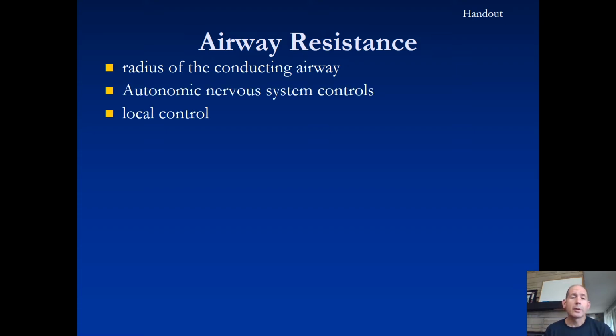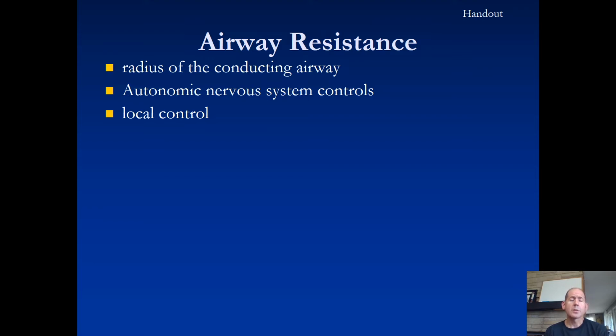This is partly under autonomic control, where the sympathetic nervous system is going to, what do you think, dilate or constrict airways? During a fight or flight response, would you want to make it easier or harder to move air in and out of the lungs? Well, you would like to dilate the airways to make it easier to move air. The parasympathetic nervous system, on the other hand, causes constriction of airways.